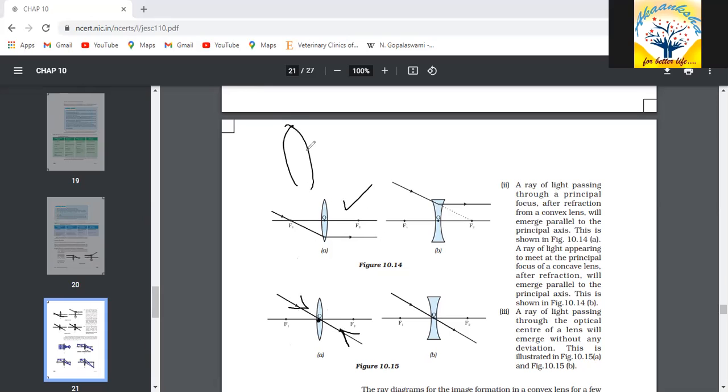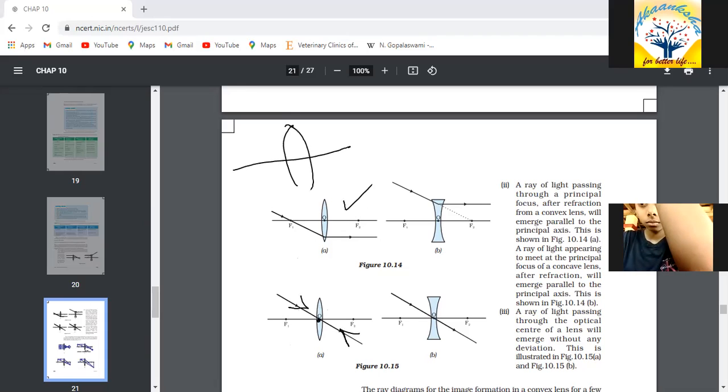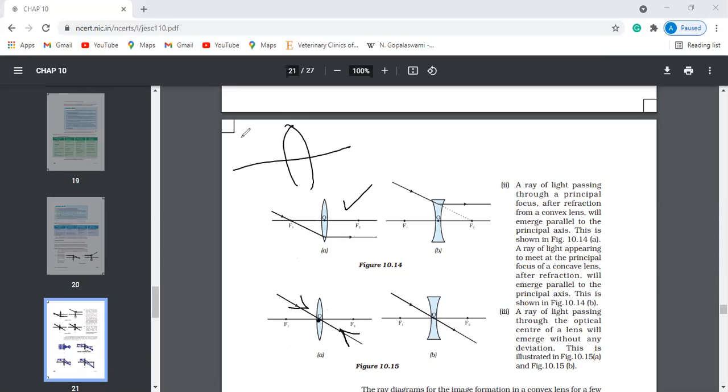The first one: when you apply a parallel ray like this, it will go through F2. Second, when you incident light through F1, it will move in this direction.